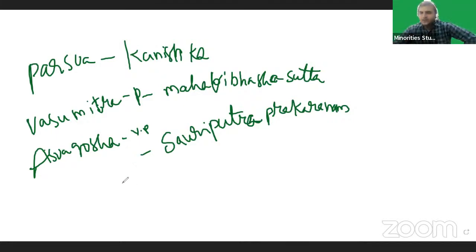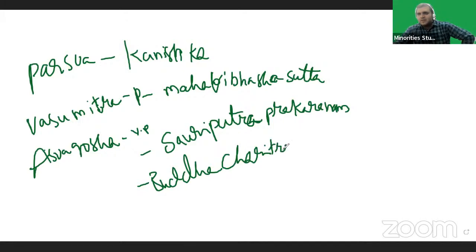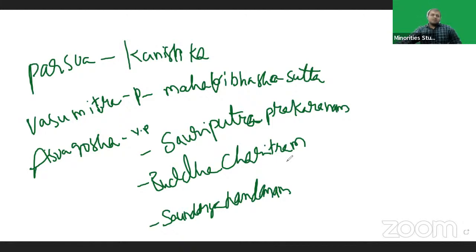He also wrote Buddha Charita, a biography of Buddha, and Saundarya Nandanam. These books were written by Ashwagosha.